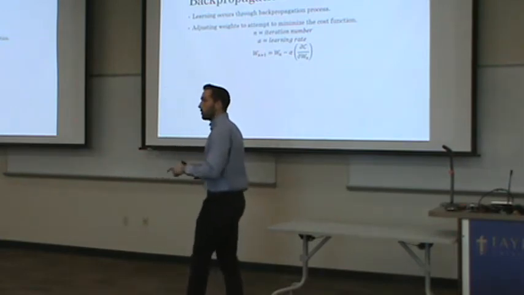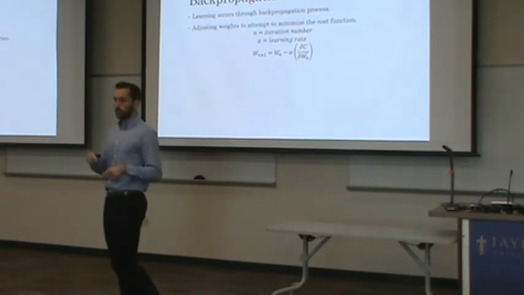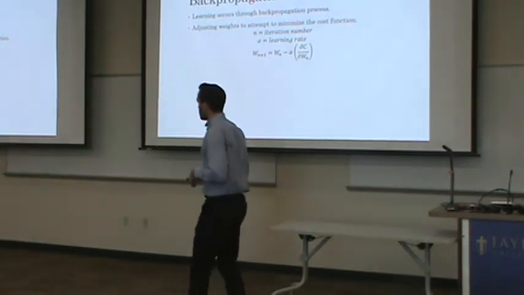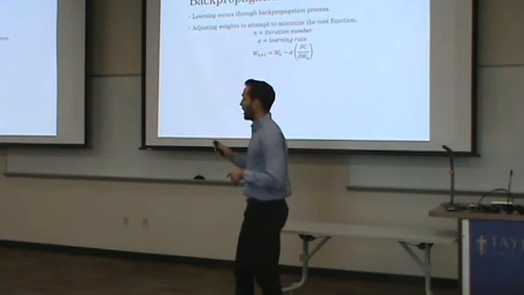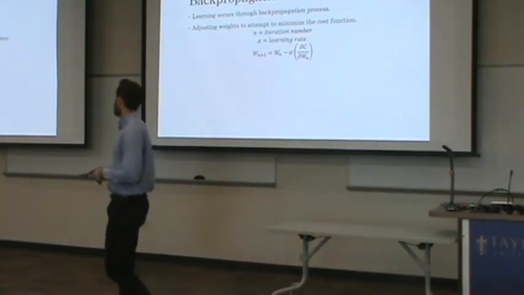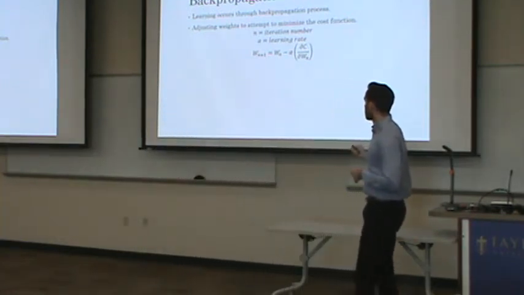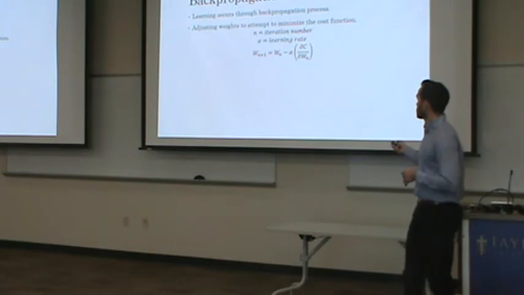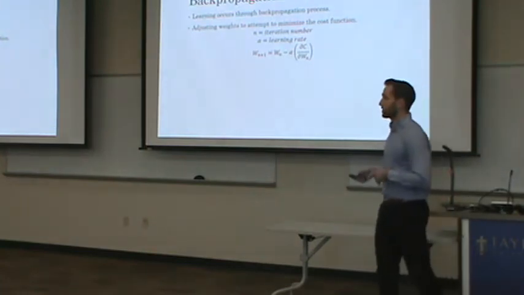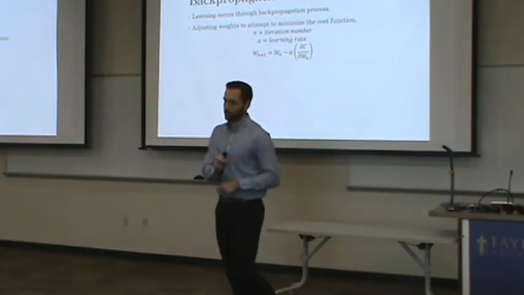So the goal is to go back and adjust each of the weights to minimize that cost function which we just created. To do this, we have n as the iteration number and alpha as our learning rate, which is essentially how big of a step we want to take each time. To calculate a new weight for the next iteration, we just take the previous weight's value and subtract the alpha value times the partial derivative of the cost function with respect to that specific weight.